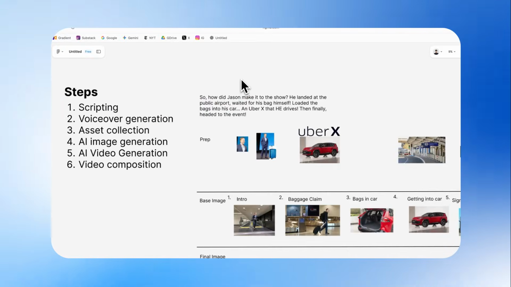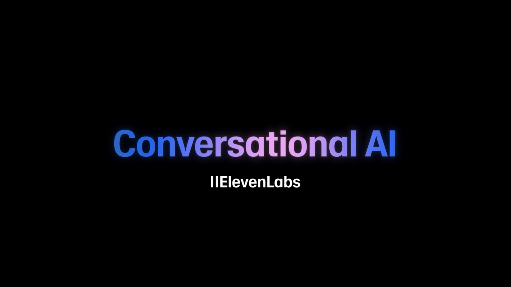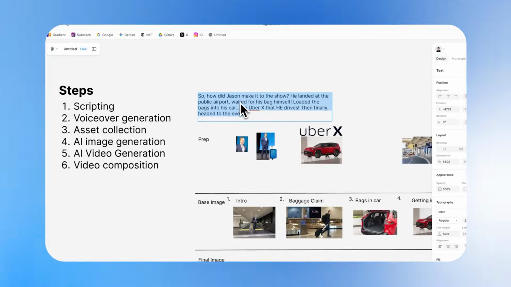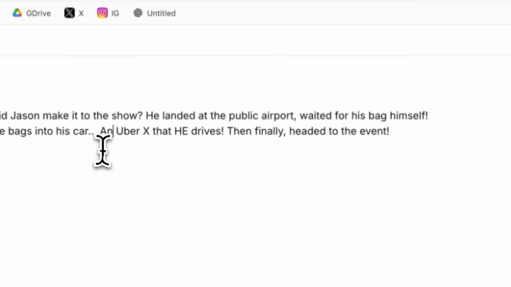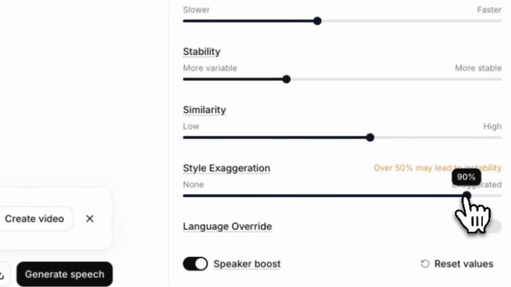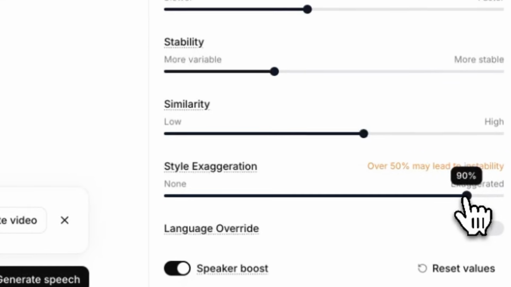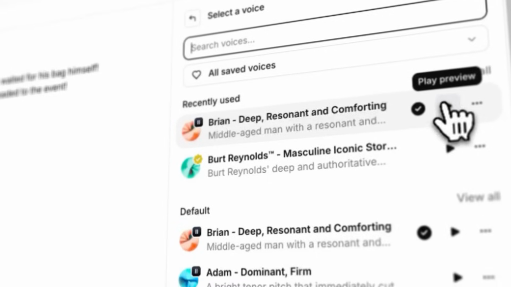And now that we have the script, the second step will be voiceover generation. I found that the best tool for this is ElevenLabs, and it's super easy. All you need to do is copy and paste your script, go to text to speech in the playground, and just copy in your prompt. One thing to note is I think it sounds much better with style exaggeration. This allows for a little bit more personality in the voice, and I did pick Brian as the voice, and I think it sounds pretty good.